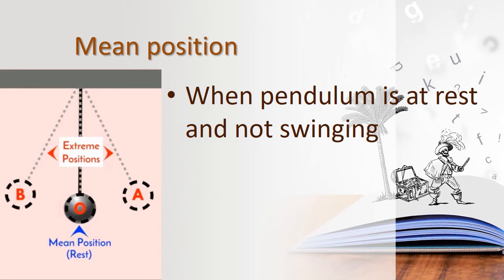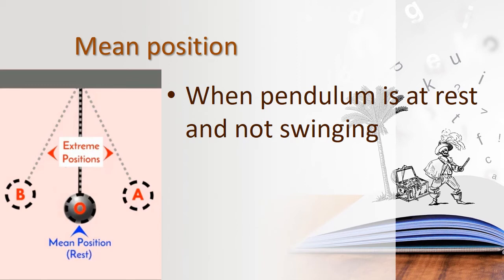Okay, and then we have learnt about the time period. What is meant by the time period? We have said, children, for one oscillation, for one to and fro motion, the time taken is called the time period. And then what is meant by mean position? Mean position means the position in which the bob will be at rest. That position is called the mean position.